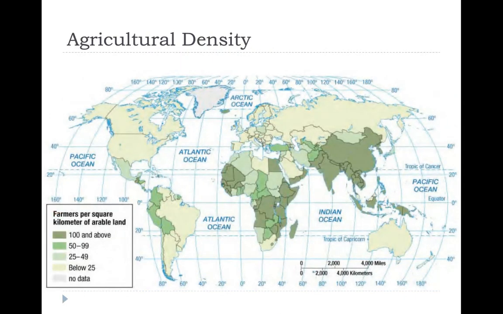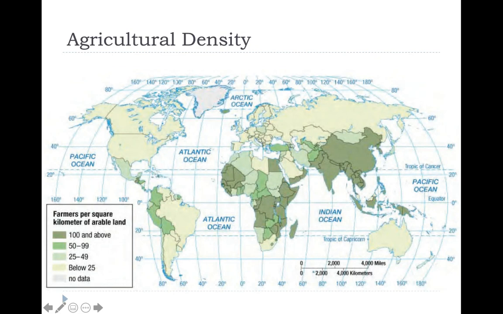This last map shows agricultural density, or the farmers per arable land area, or how many farmers does it take to farm the land. Remember, with agricultural density, the lower the density, the higher the level of development. If you look at China and India, both have very high agricultural density. This means that farmers in China or India are only able to farm small plots of land. Okay, so you have lots of farmers to cover lots of land area.